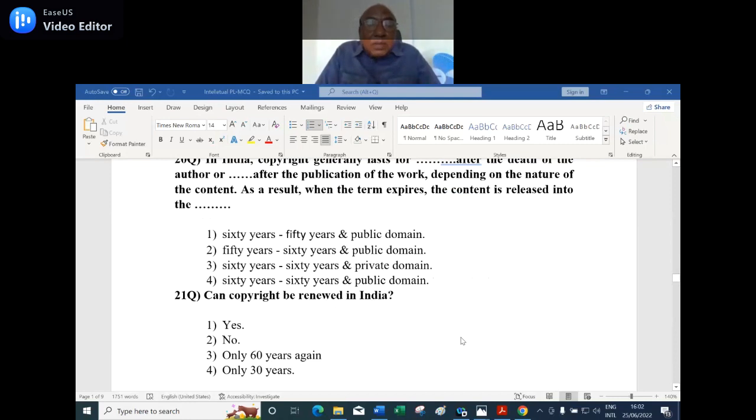Okay. Can copyright be renewed in India? Number 1, yes. Second option, no. Third option, only 60 years again. Fourth option, only 30 years. Number 2, no.